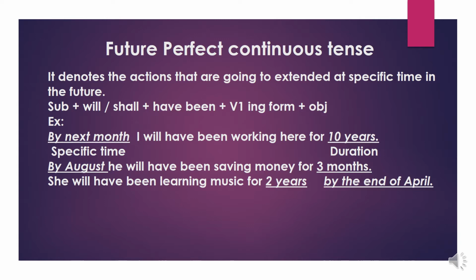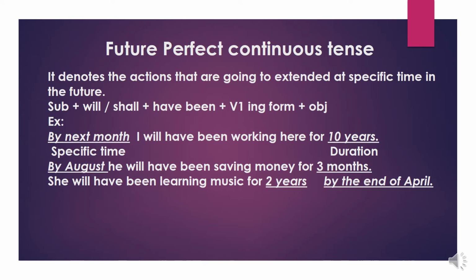We use the future perfect continuous tense to express the actions that are ongoing at a particular time, at a specific time in the future. Those actions are continuing at a specific time in the future. It also expresses the duration of the time.